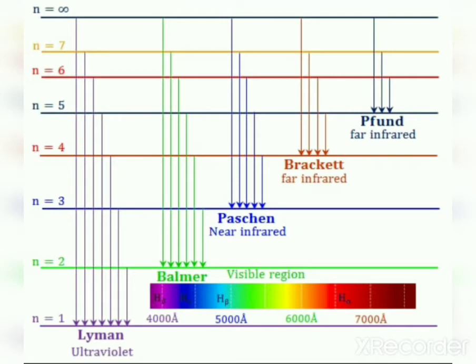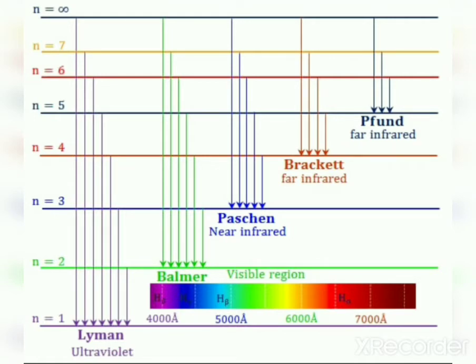These lines are formed when electrons in the higher energy levels move to lower energy level n equal to 1. So the transition of the electron can be from n equal to 2 to n equal to 1, n equal to 3 to 1, n equal to 4 to 1.